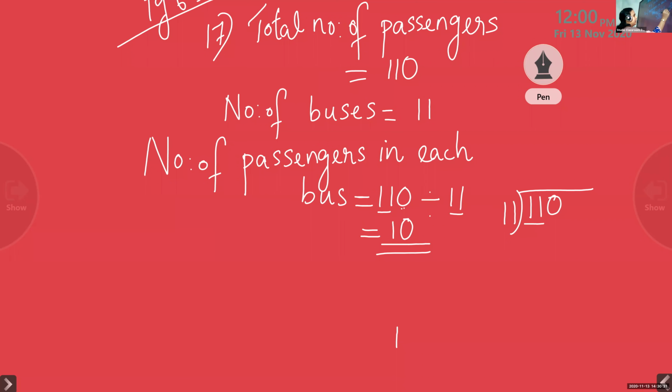So children, here 11 divided by 11, you can write 1. 1 into 11 is 11. Now subtract, you will get 11 minus 11 is 0. You have to bring down 0. So that 0 you have to write here. We cannot divide. 0 times 11 is 0. So when you subtract, you will get